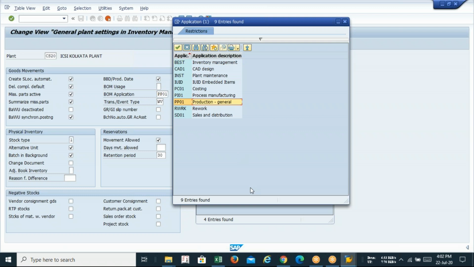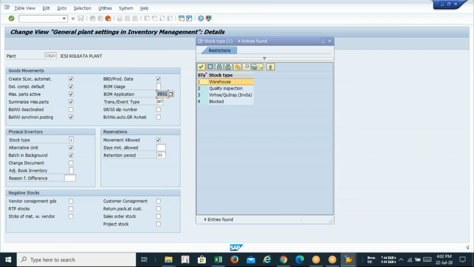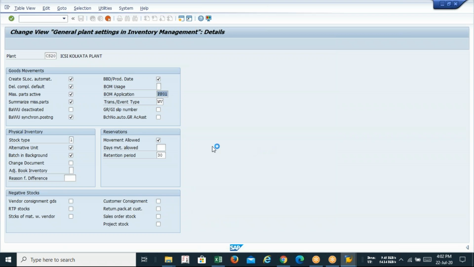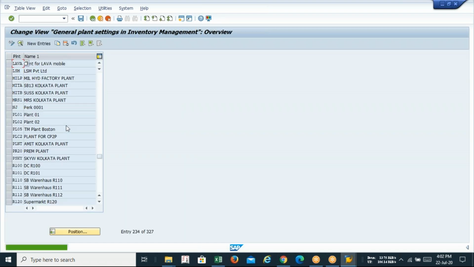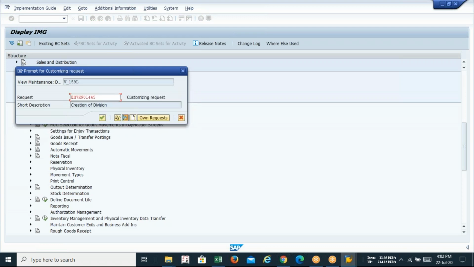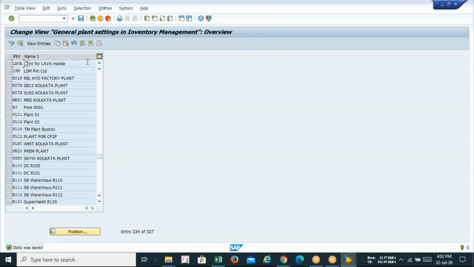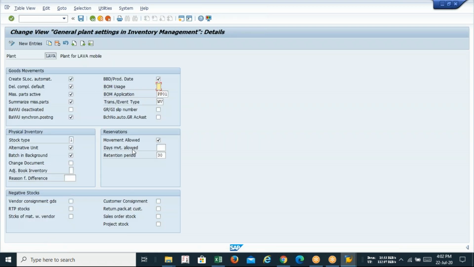Every option has its own requirement. In our case, if you want to go through our P2P process, you have to select all this information. I am just changing the name of the plant to lava for the copy in this system. So we have done our plant parameter.